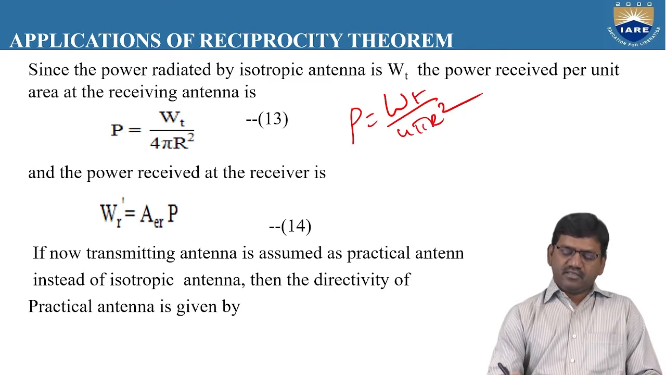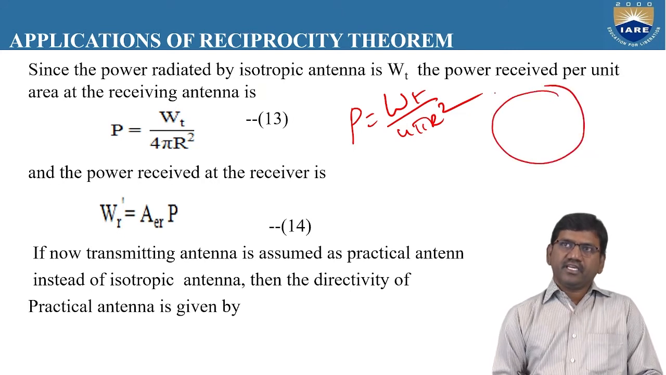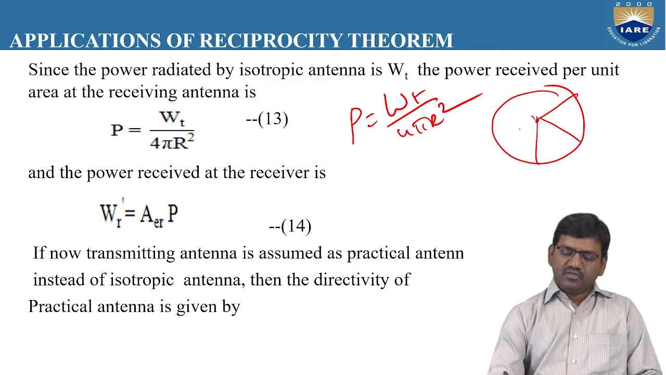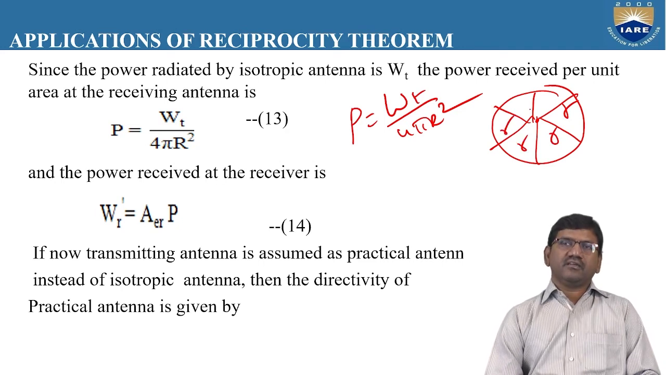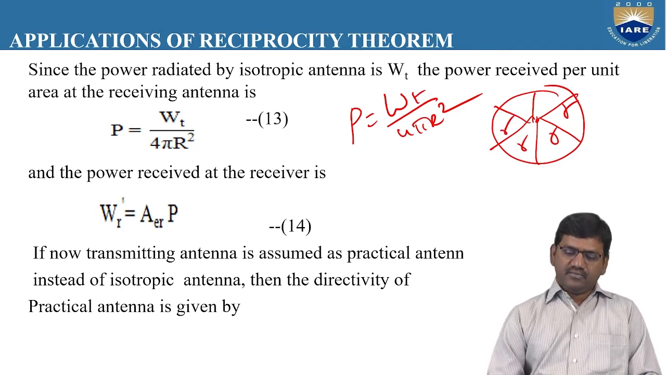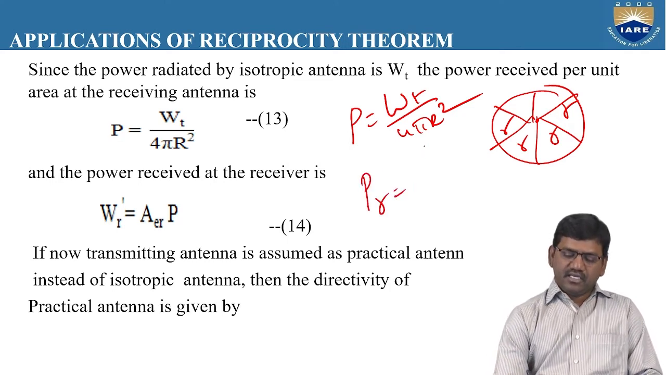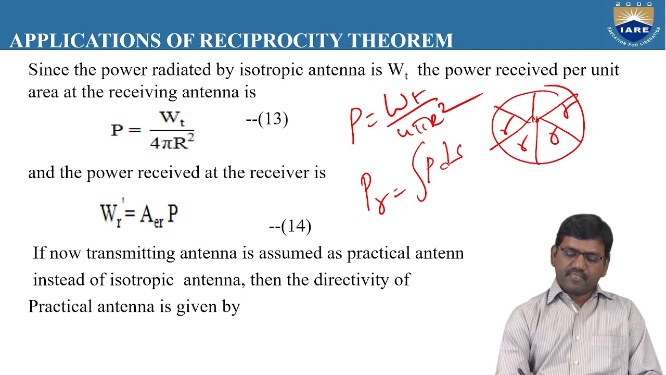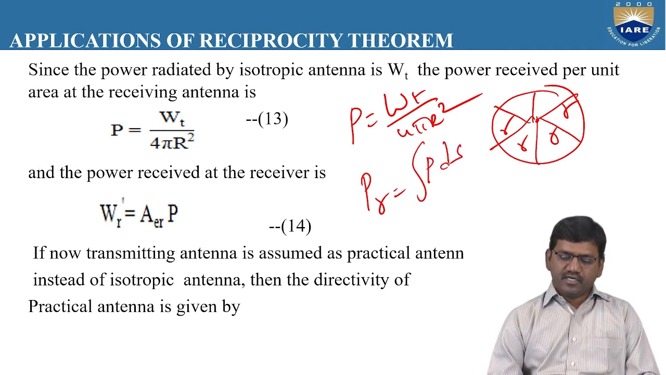Suppose you take an isotropic antenna. It radiates uniformly in all directions. Here the power is radiating along the radial lines only. So we can simply write the power radiated as the integration of P dot ds.